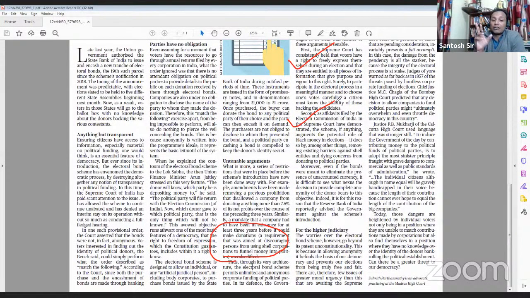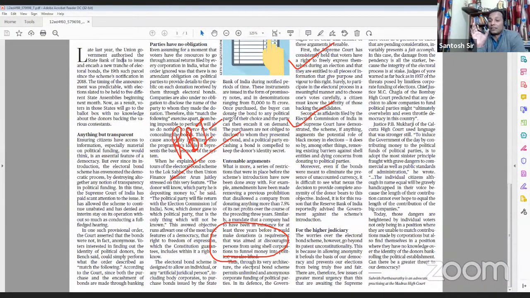Here I would like to give one more point which is not mentioned in this article. The RBI also had some concerns regarding this electoral bond scheme. One important point: how this scheme operates is that any individual or any corporate house can buy these electoral bonds from the SBI.